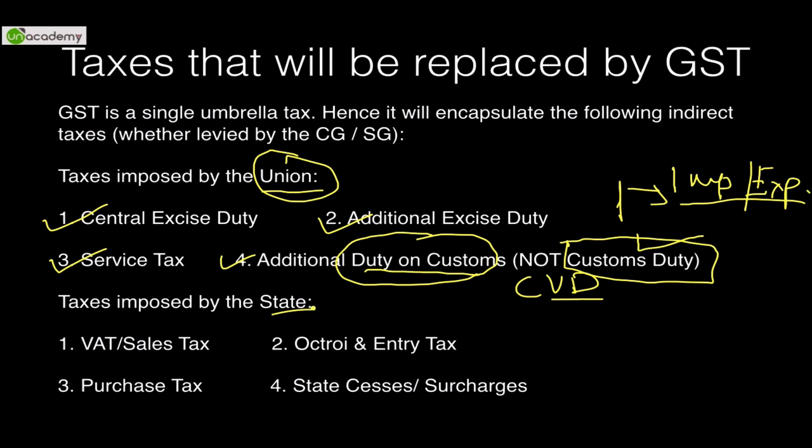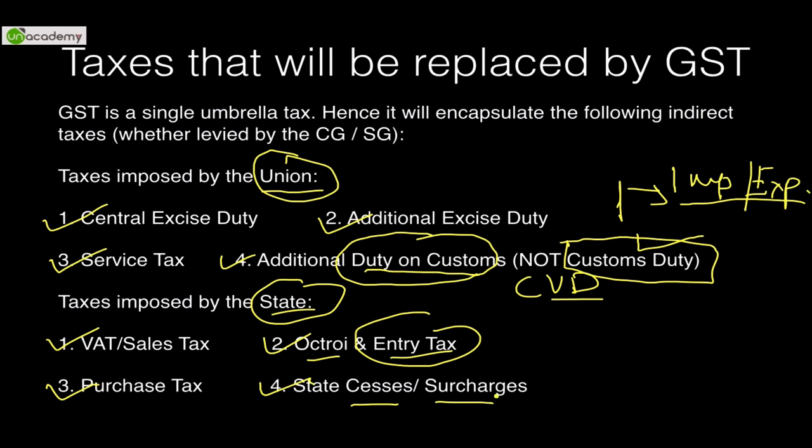So after implementation of GST, there will be a GST rate and there will be a customs duty rate. Now, the taxes imposed by state governments: first, VAT or sales tax will be abolished. Octroi, which is known as chungi in Hindi, or entry tax, will be replaced. Purchase tax or any kind of state cesses, surcharges, etc., everything will be replaced, and one tax will exist, that is GST, goods and services tax. So you can see that all these taxes will finish off and one single tax will be introduced.